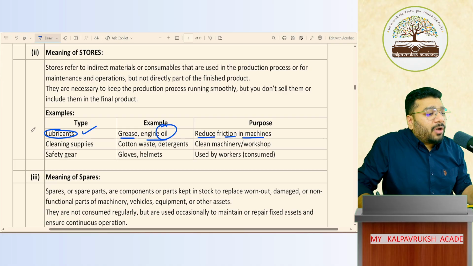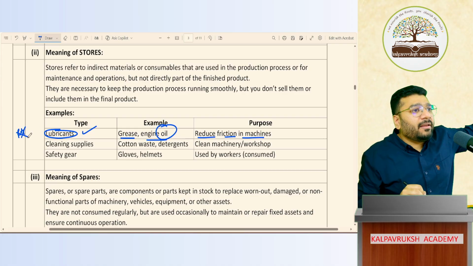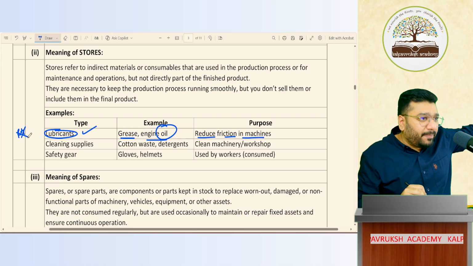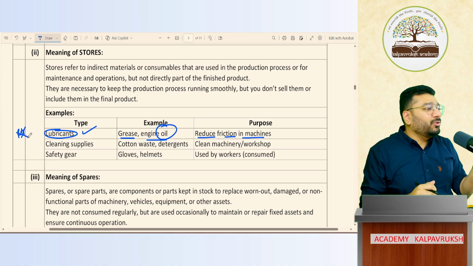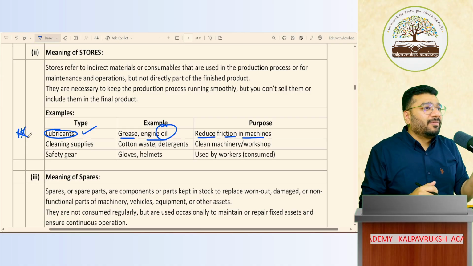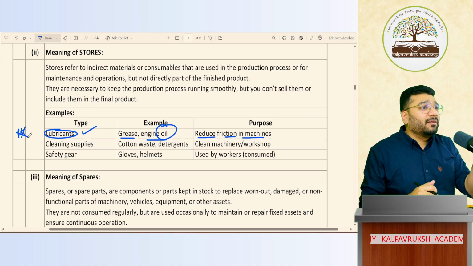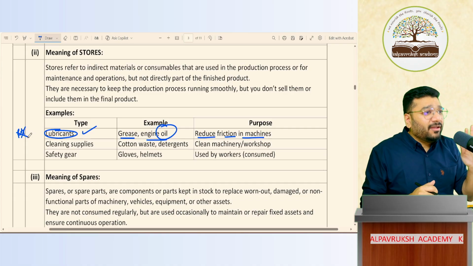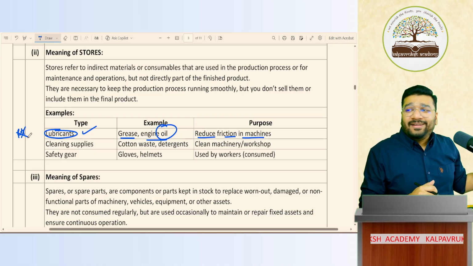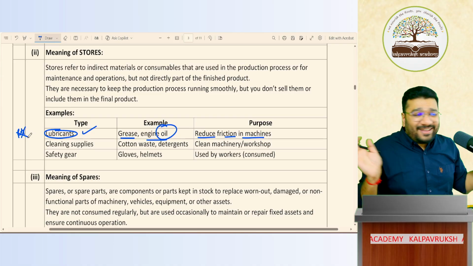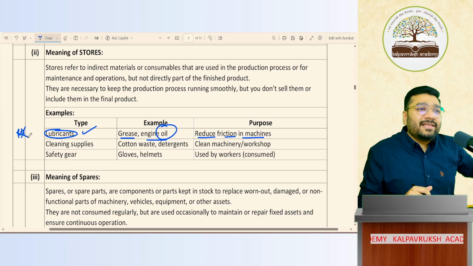Now, this is not raw material. Is this raw material? Am I using engine oil for the purpose of baking? Tell me, no. I only wanted palm oil. Can I pour engine oil in such places? Siddharth, tell me, if I put engine oil in the cake and give it to you, will you eat it? Not possible. It is not raw material.